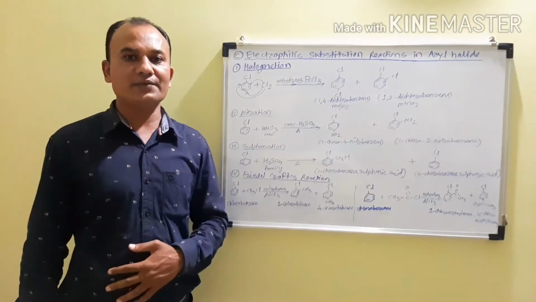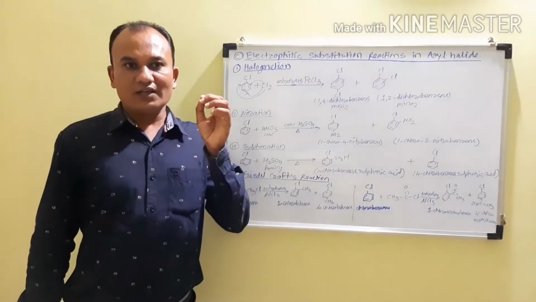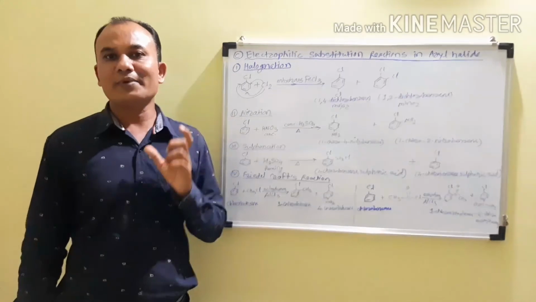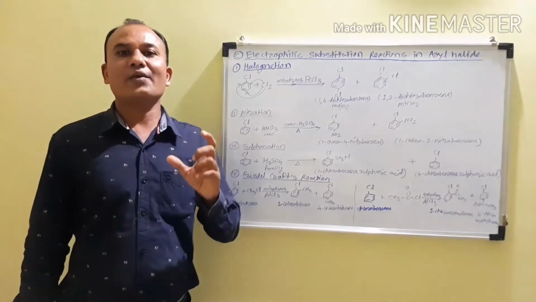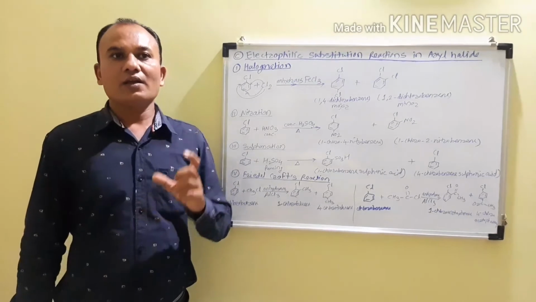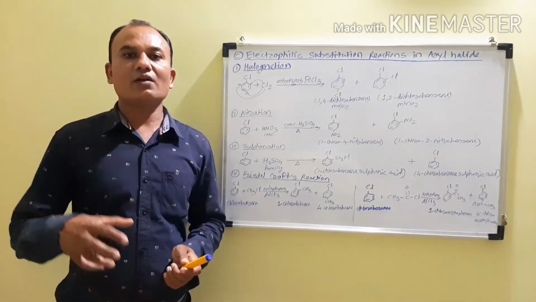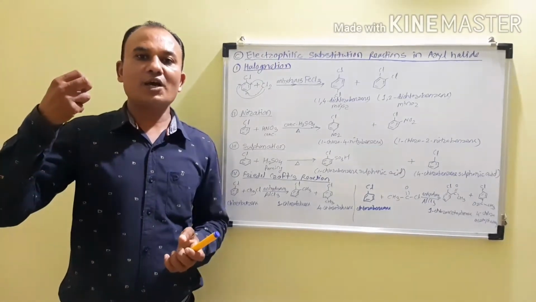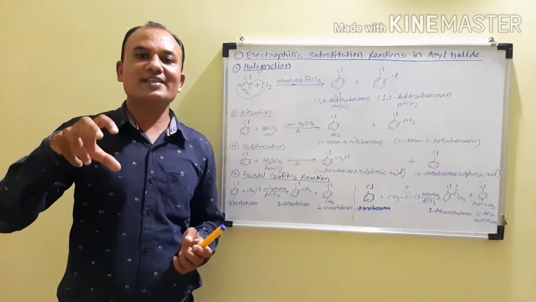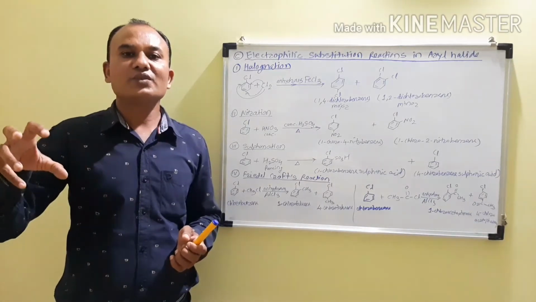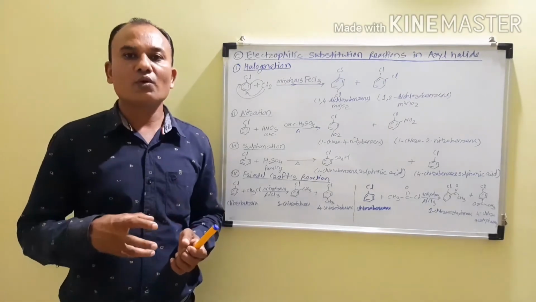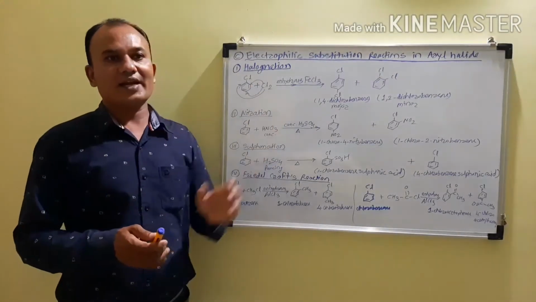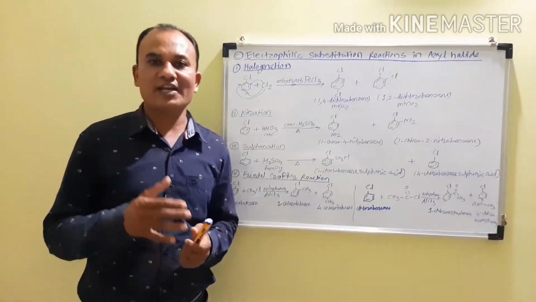as compared to benzene. The reason is that in haloarenes or aryl halides there is attachment of a halogen atom to the benzene ring, and this halogen atom has a strong negative inductive effect. It means the halogen atom has a strong electron withdrawing capacity, which withdraws electron density from the benzene ring, and therefore the electron density of the benzene ring decreases, and the attack of the electrophile becomes slow, and therefore haloarenes have less reactivity towards electrophilic substitution reactions as compared to benzene.